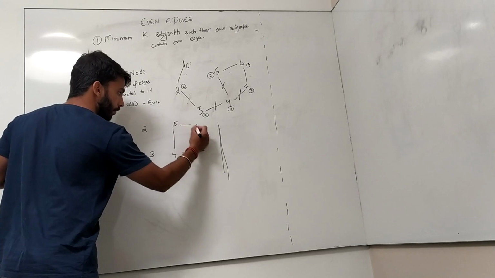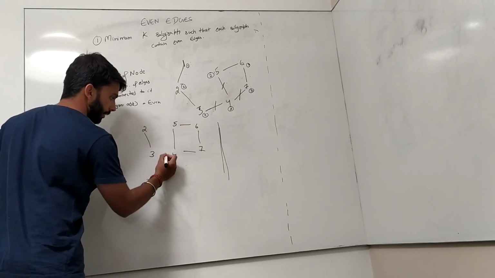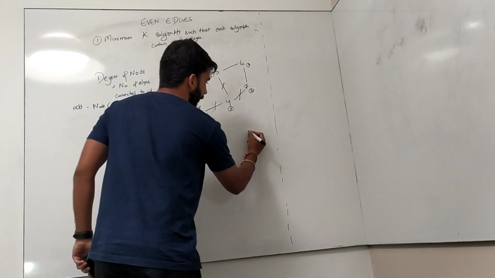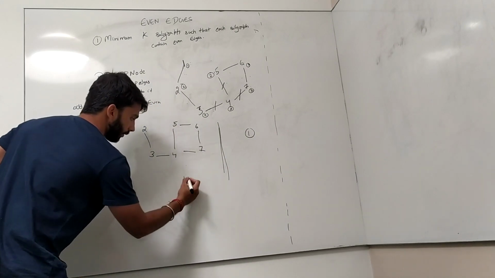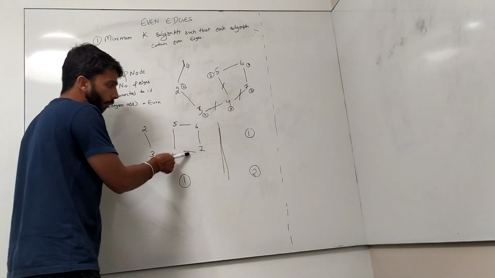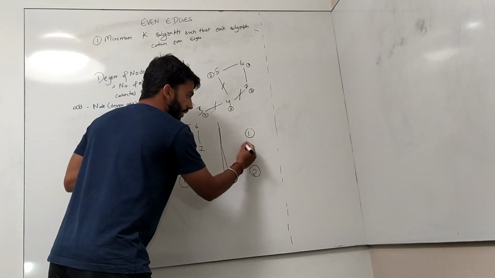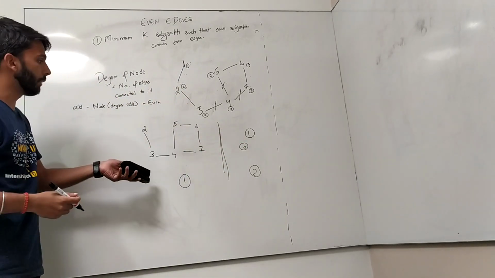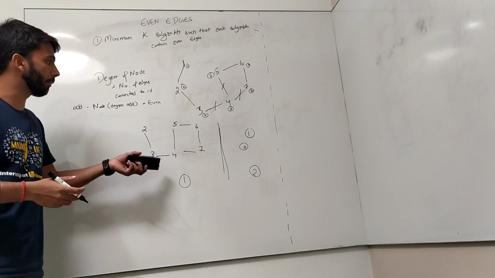These are just the connected components that are already there, and 1 is in the new subgraph. So these are subgraph 1 and this is subgraph 2. Now we can count 1, 2, 3, 4, 5, 6 edges here, 0 edges here. So this is our minimum. We can find the answer with the minimum k, right?